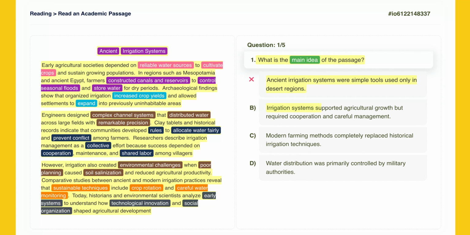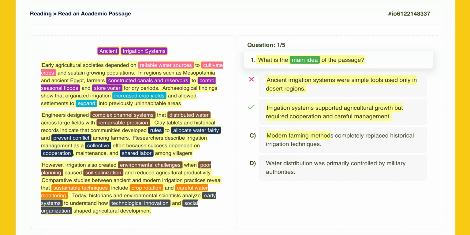Irrigation systems supported agricultural growth, but required cooperation and careful management. This option captures the core message. It mentions that irrigation increased crop yields and agricultural growth, and paragraph 2 states that success depended on cooperation and rules. Paragraph 3 also discusses the need for careful water monitoring to avoid problems. This summary covers the benefits, the requirements, and the management aspects found in all paragraphs. Correct. Now, let's take a closer look at option C.